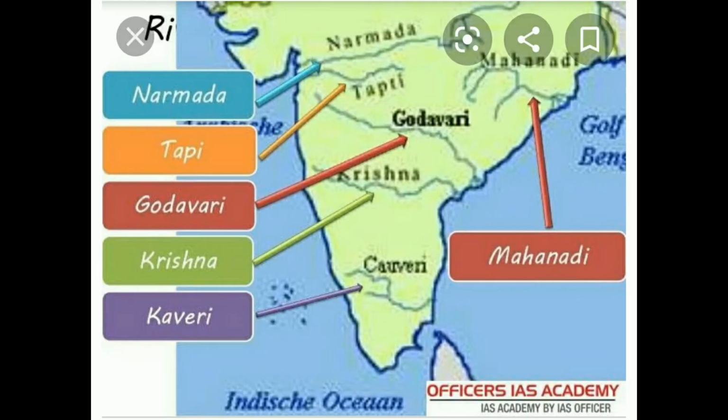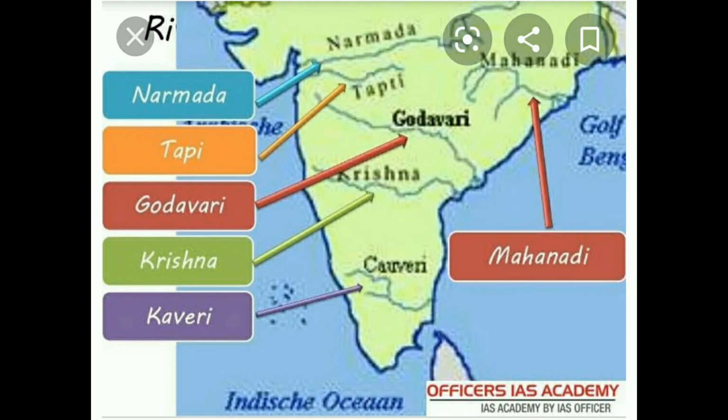And what are the important peninsular rivers here? We have Narmada, Tapi, also called Tapati, Godavari, Krishna, Kaveri, and Mahanadi. These six are considered peninsular rivers because they originated in the peninsular part of India. So, what are the peninsular rivers, children? Narmada, Tapi or Tapati, Godavari, Krishna, Kaveri, and Mahanadi.